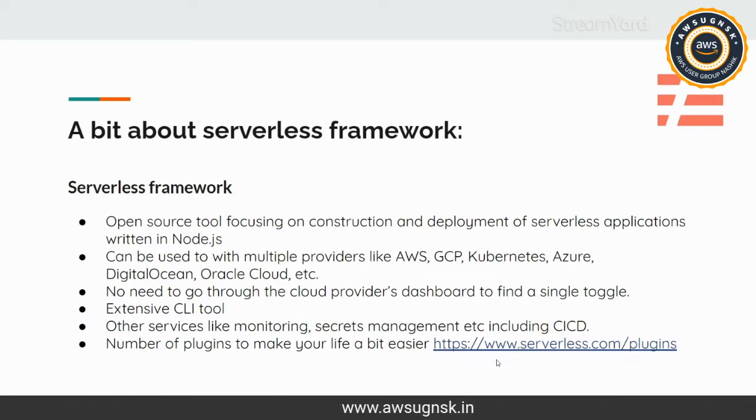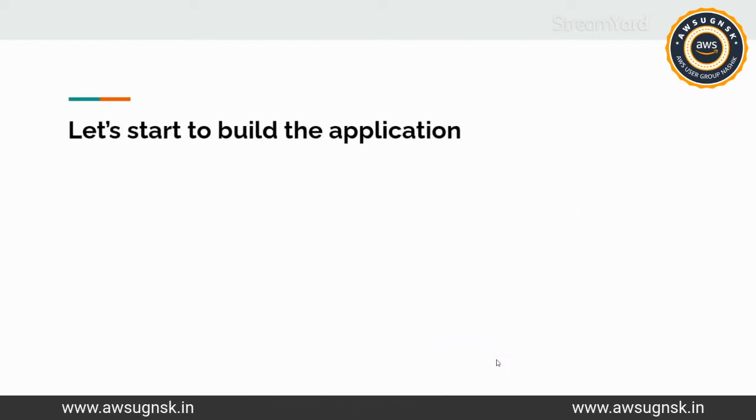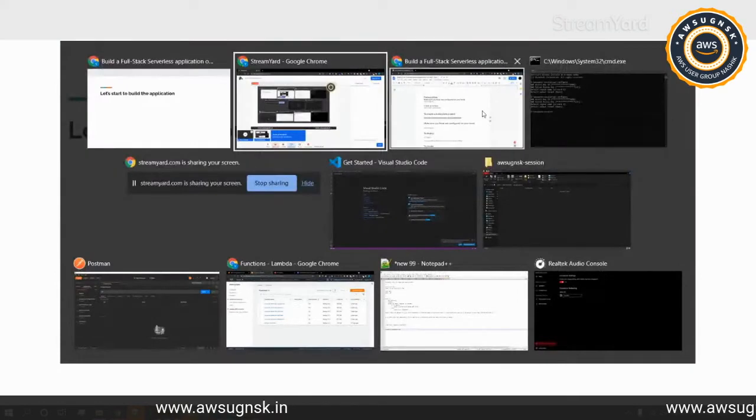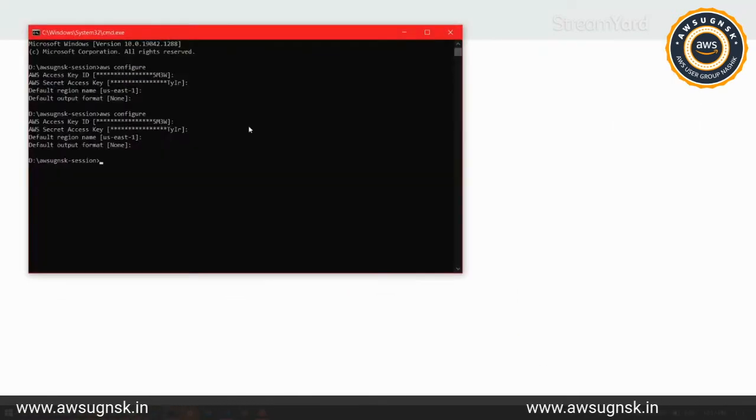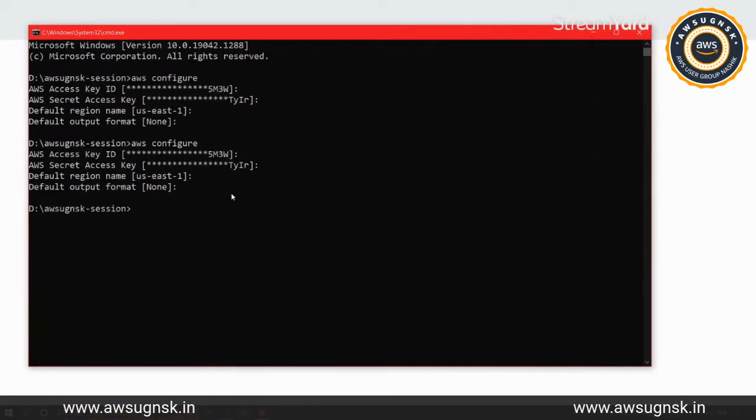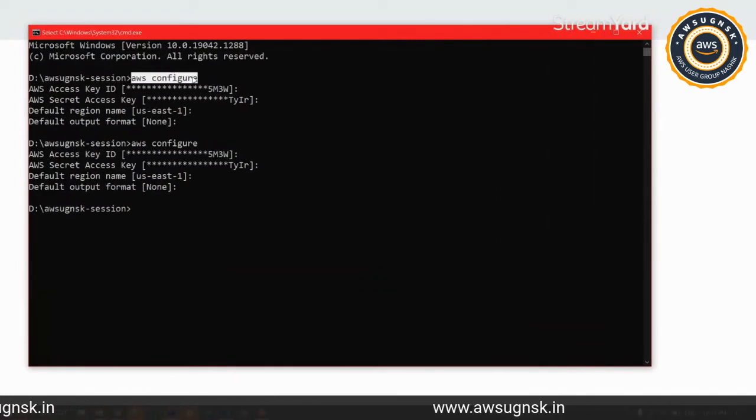Okay, so that's it for the serverless framework. We will now quickly start to build the application that we have planned. So first of all, let me quickly go through it. Make sure we have two prerequisites that you will have to do. Make sure your AWS account is properly configured, you have the access ID and secret key properly added. So yeah, fine, I guess it is now properly visible to you.